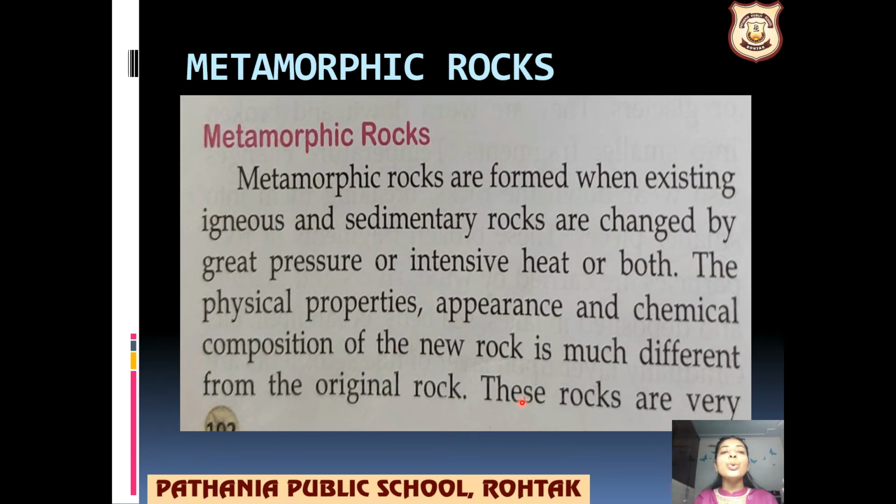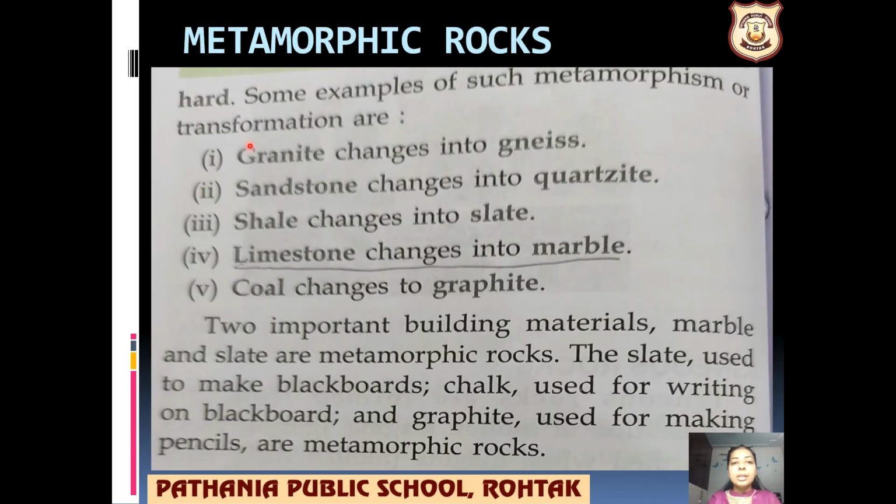So a totally new rock is formed. That is your metamorphic rocks. And one thing which is very special about these rocks is these rocks are very hard. Why? Because of so much heat and so much pressure, these rocks are getting very hard.